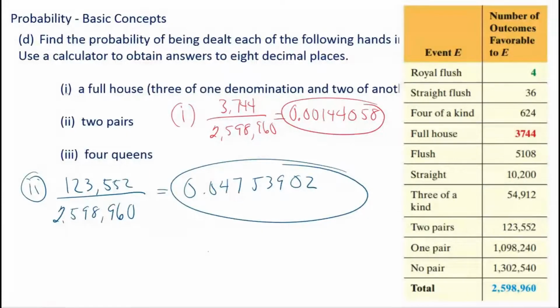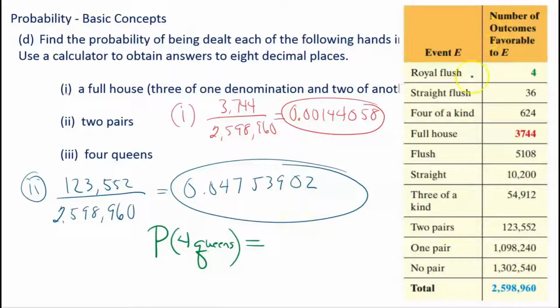Okay, so for part 3, we're looking at the probability of finding 4 queens, or being dealt 4 queens. If we use correct notation, which notice I didn't use correct notation there, so let's be formal about it. So the probability of being dealt 4 queens. Notice I'm writing to the far right here because I can't get the pen to write on the left over here, so I'm going to have to squish this in.